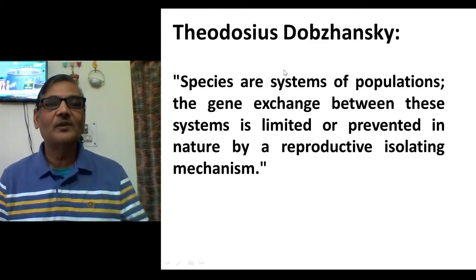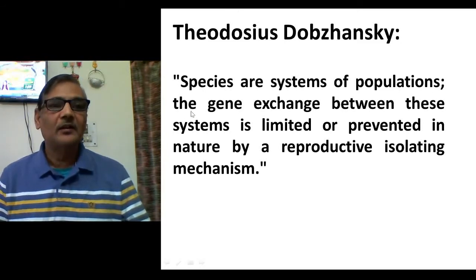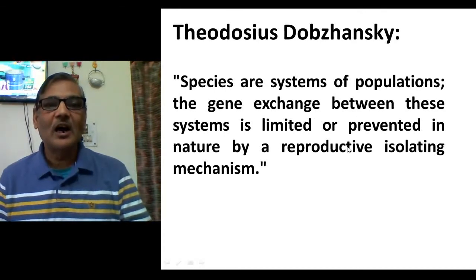So he mainly emphasized reproductive isolation. He said species are systems of populations, and the gene exchange between these systems is limited or prevented in nature by a reproductive isolating mechanism.